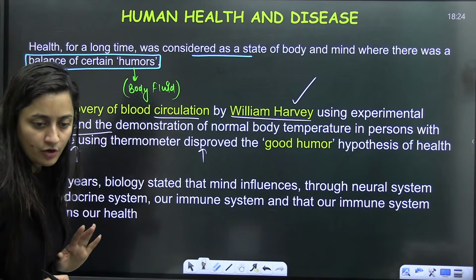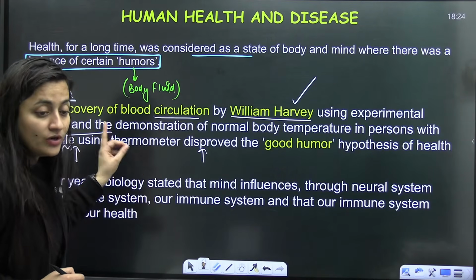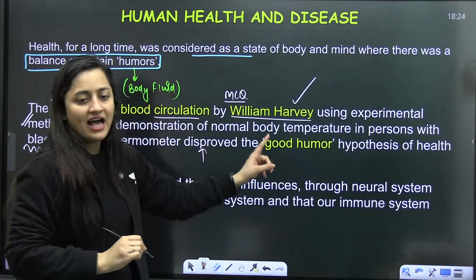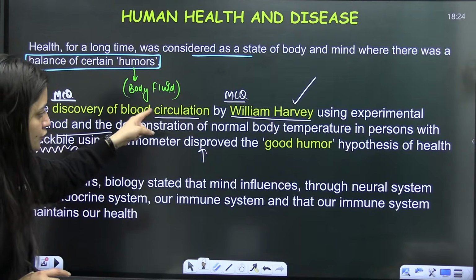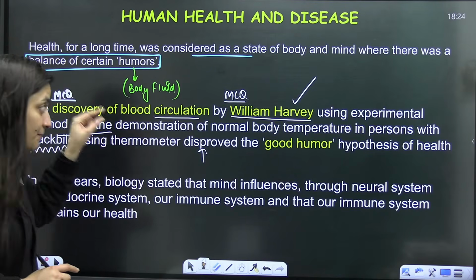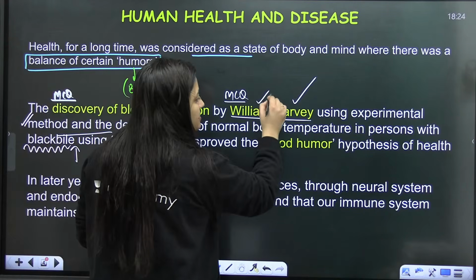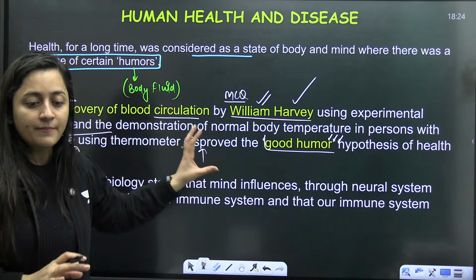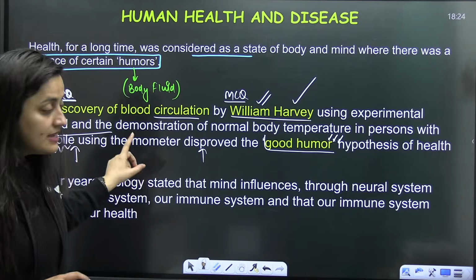Right, you have to keep in your mind. So who discovered the blood circulation? William Harvey. So this is one MCQ that I have to keep in my mind. In your short notes, this is the point that you have to write. Plus, you will write that William Harvey is the one who disproved the good humor hypothesis. Not the theory, but the hypothesis. This point clear?